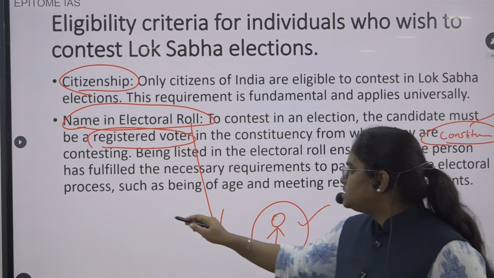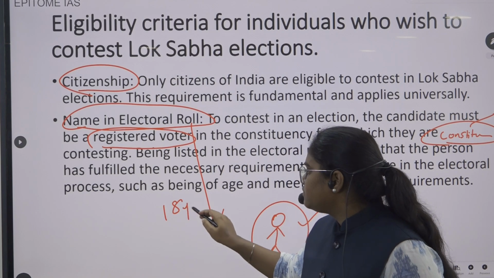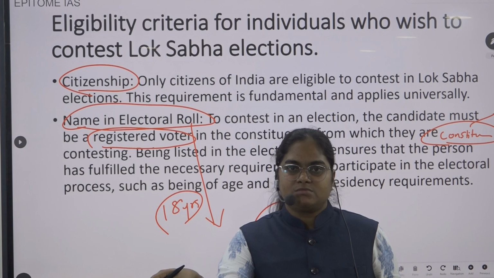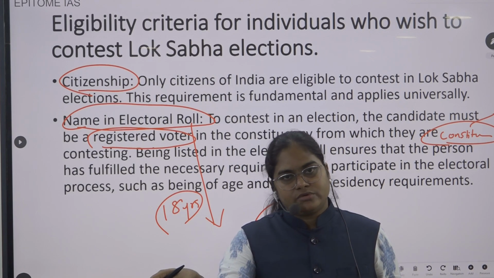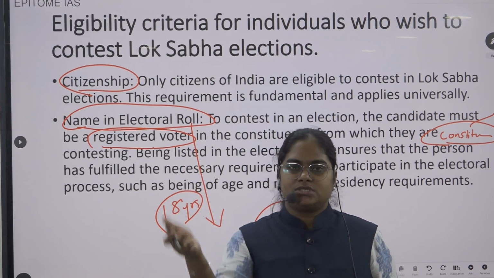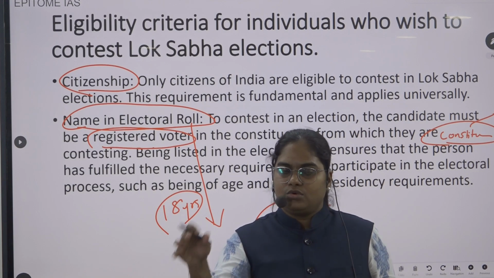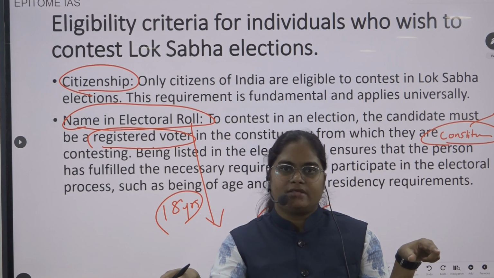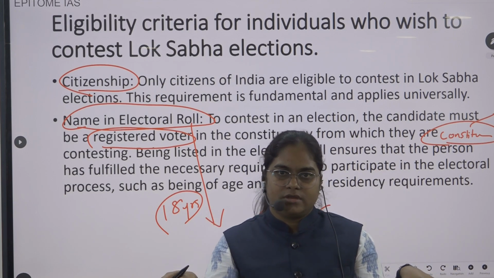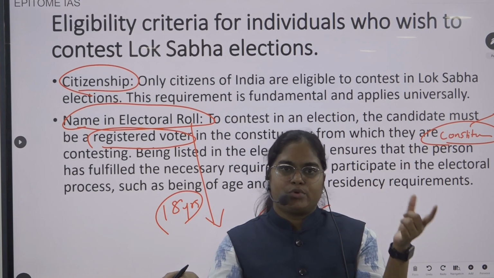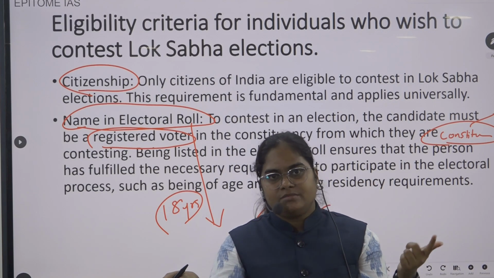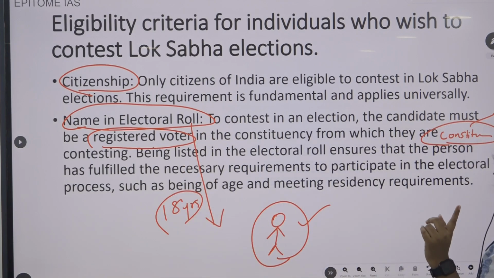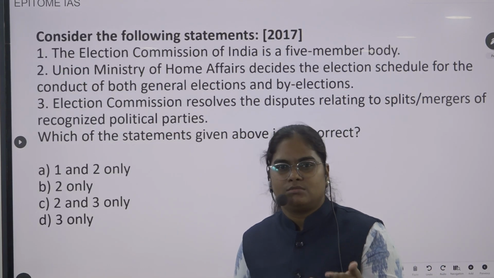Obviously, not just any person, because if he is 18 years, maybe he will not be eligible. Obviously, he should be more than 25 years. But here in the question, they are not talking about the age at all. If you see all the options, no other option is talking about it. So we should go for the more appropriate answer. There is no perfect answer. In that case, we should go for the more appropriate answer instead of wasting your time thinking this and that. Just eliminate the options, and you will get one option which is more logical, more appropriate.